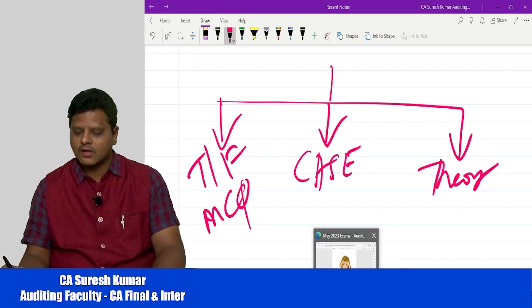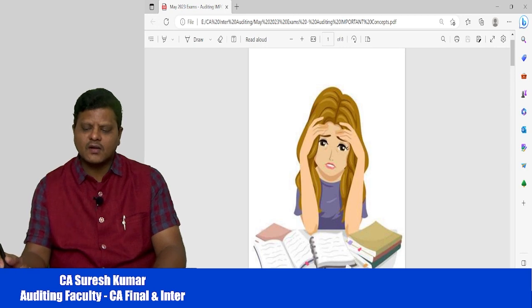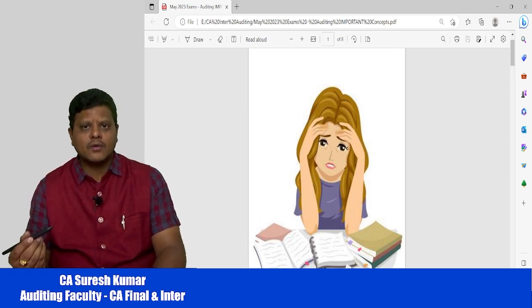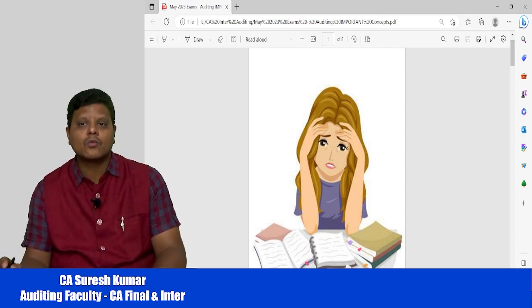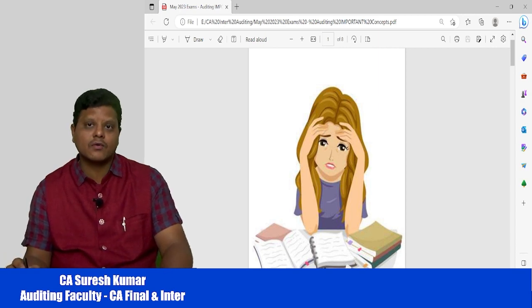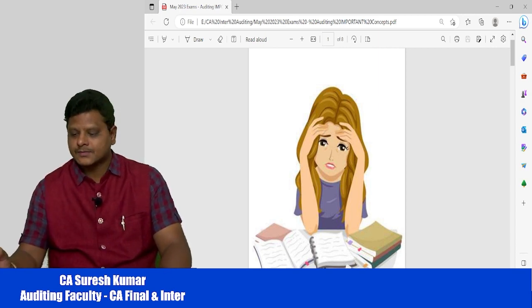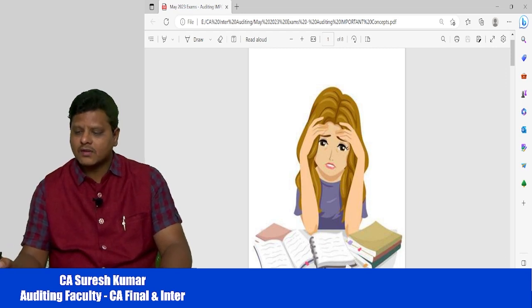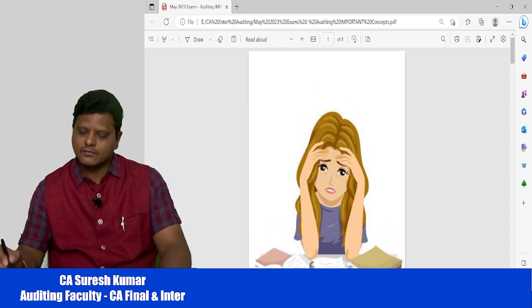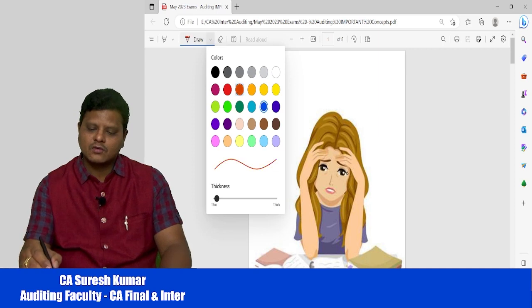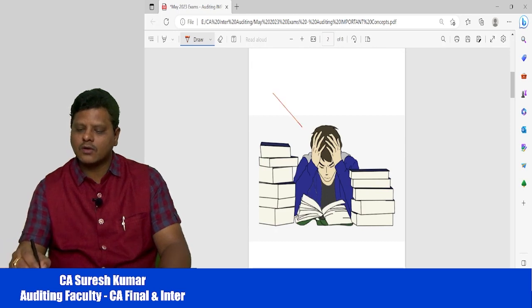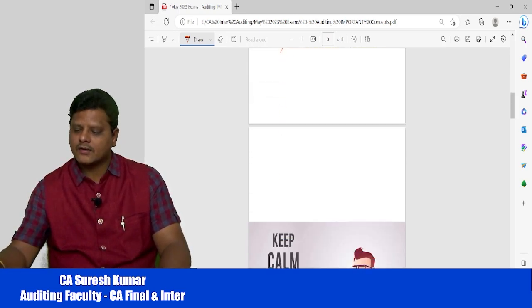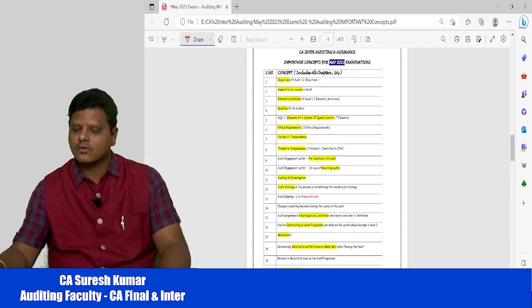Now moving on to the important topics in auditing, never feel that this subject has a voluminous syllabus. Yes, definitely this is the heart of the CA profession and everyone has to learn auditing concepts. There is no alternative if you want to lead in this profession. Because of not having time in articleship training, you may find it difficult, but you are not required to prepare 100%. We will try to share important concepts. You don't need to get frustrated in your articleship training; just study and go to the exam center.